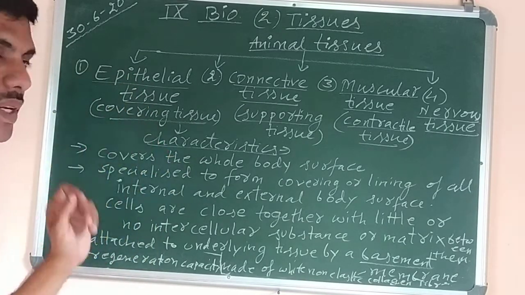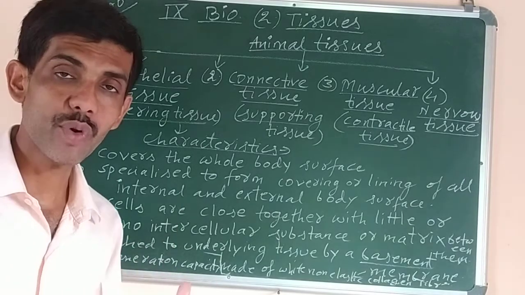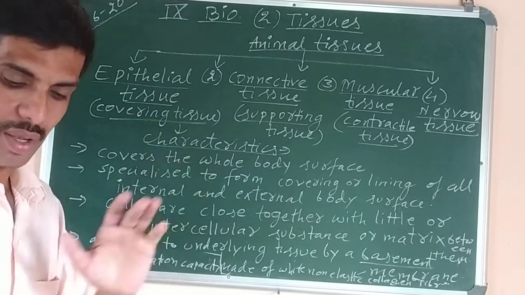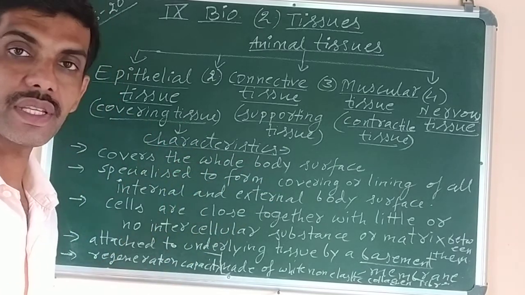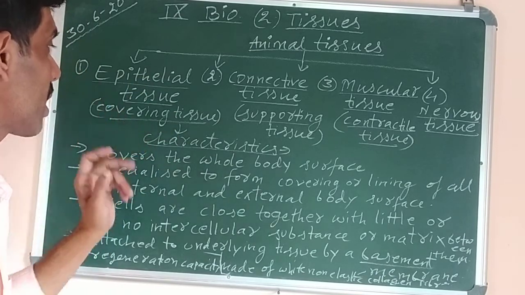Epithelial tissue, or the covering tissue, has certain characteristics. What are they? Characteristics means the important properties of this tissue. Number 1, it covers the whole body surface. Means externally the entire body surface is covered by which tissue? It is epithelial tissue. That's why the name is covering tissue.